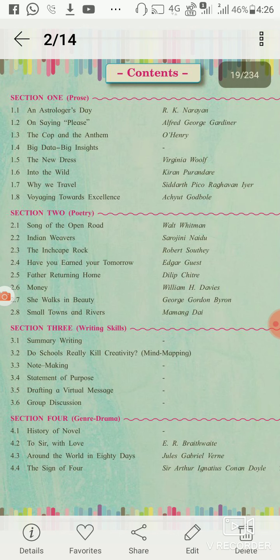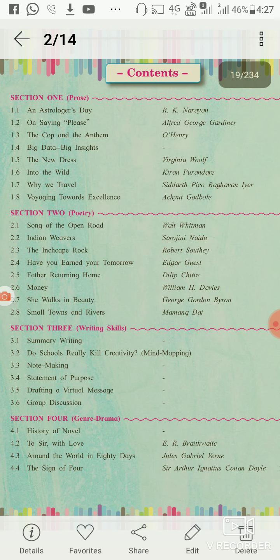So, students, if you have a book, open it and see the content. If anyone has no book, see the screen and listen carefully and read carefully all the chapters in these contents. So, let's see, there are four units, four sections in the English book: Section 1, section 2, section 3 and section number 4.